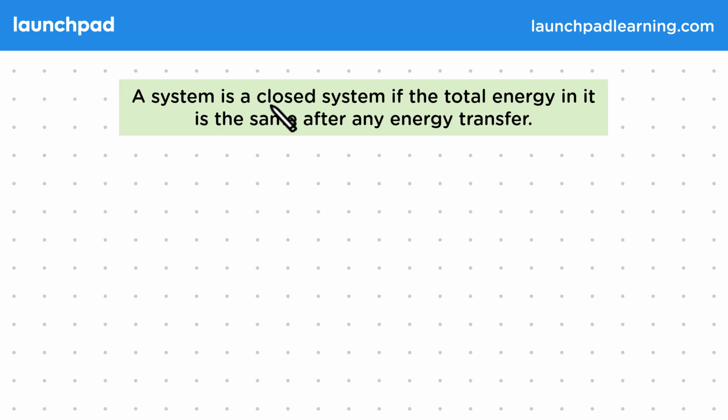A system is a closed system if the total energy in it is the same after any energy transfer. So basically, no energy is ever added or removed from the system. An open system, on the other hand, can bring in or give away energy, and most systems are open.